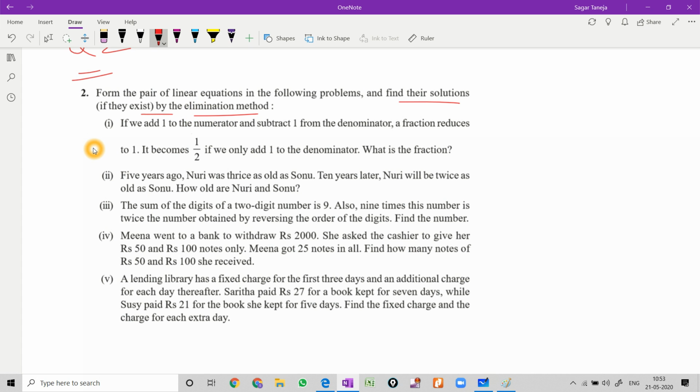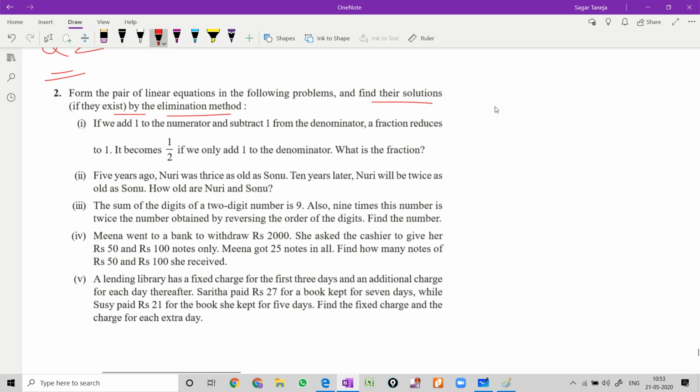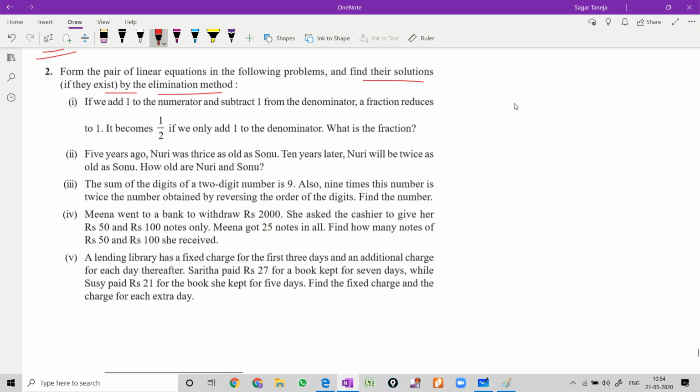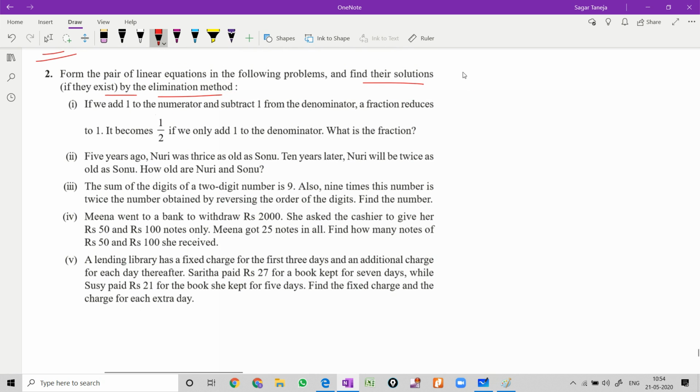Just for the practice, it will not be given in the exam that you have to use substitution or elimination method, or there is one more method left, that is cross multiplication method. No, it will not be written in these word problems. It is up to you which method you want to use, but as per the exercises of NCERT, it is recommended to use the elimination method here. Why? Just for the practice. So in this exercise we are going to use elimination method, so that it comes into practice, as we have just newly started this method. So question number 2, first part.